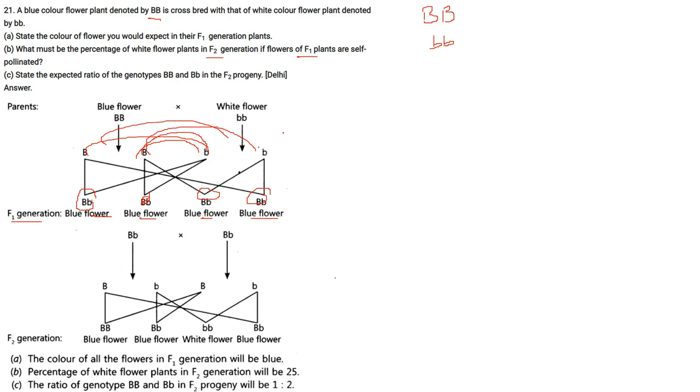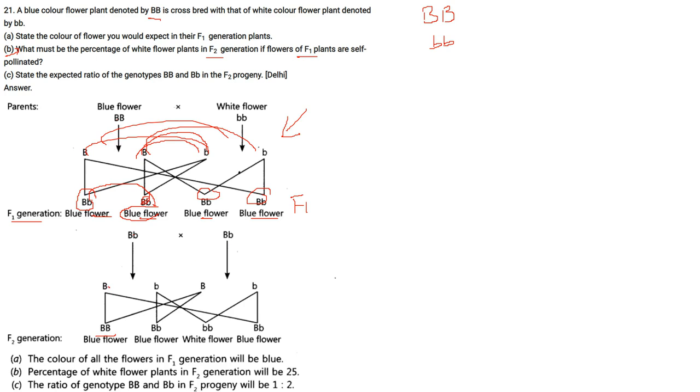First let me answer the first one. The color of all the F1 generation will be blue as you see here. And the second part is the percentage of white flower plants in the F2 generation will be 25%. How? See, now Bb will cross with Bb. This is the F1. So, F1 will combine to form the F2 generation. Now, when we cross Bb with Bb, it means B small b and B small b. Now, the combination will be like this.